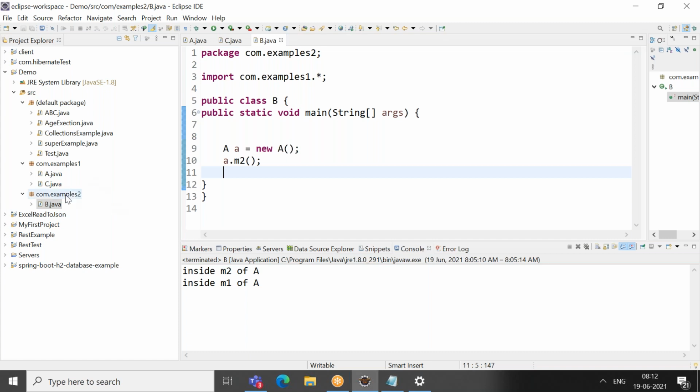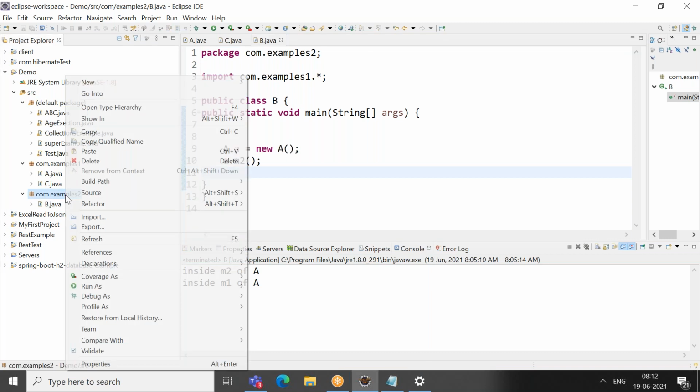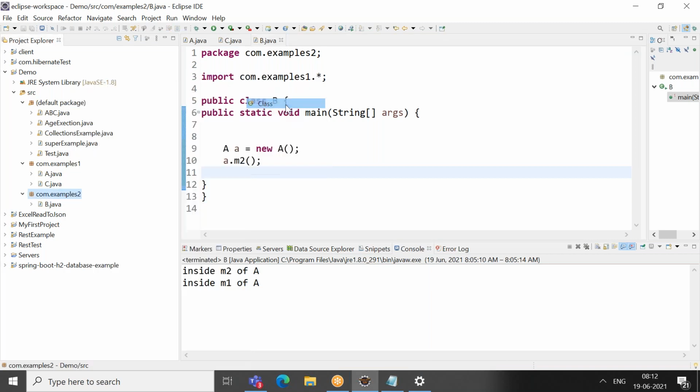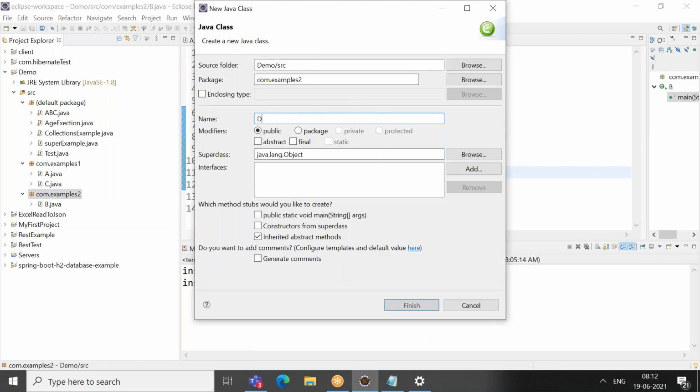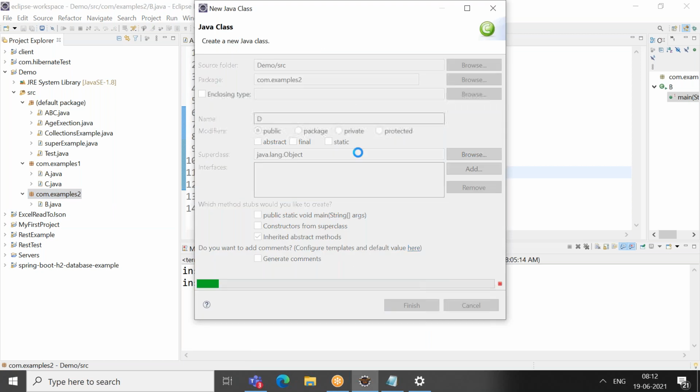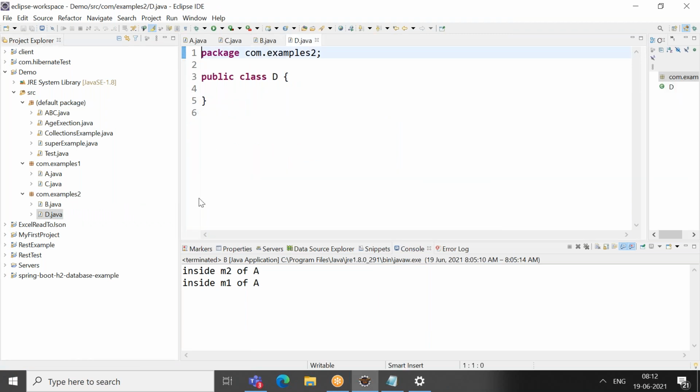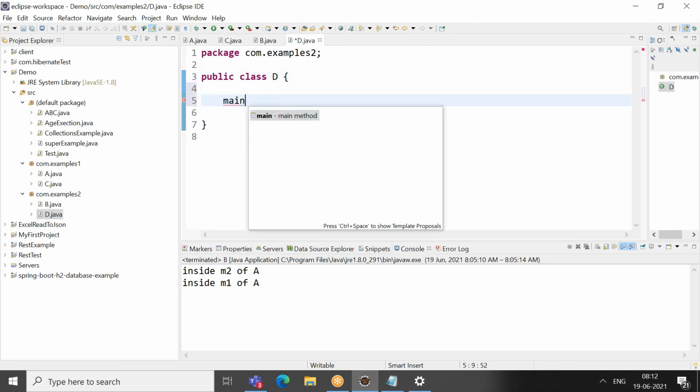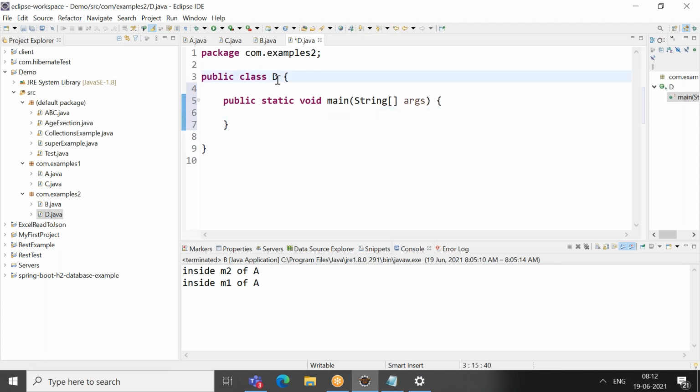Otherwise, I'll create one more class in package B, something like D. Sorry, don't get confused; I thought of taking other examples. Even in D, I cannot access the M1 method directly. But how can a protected method be accessed in an indirect way?